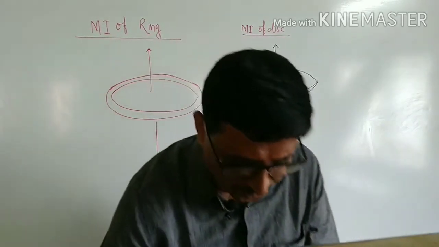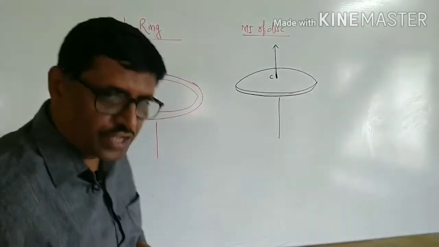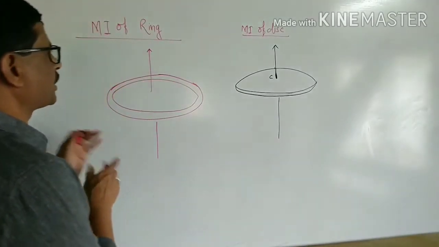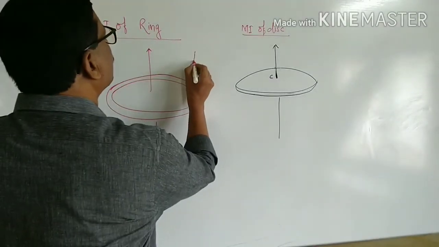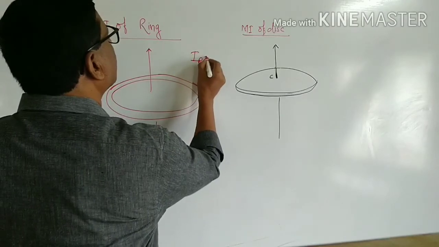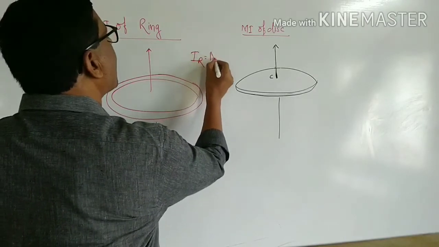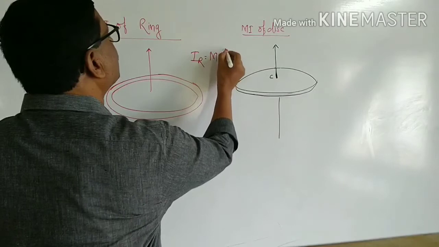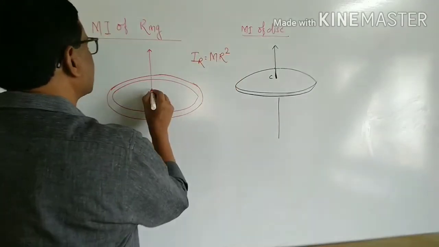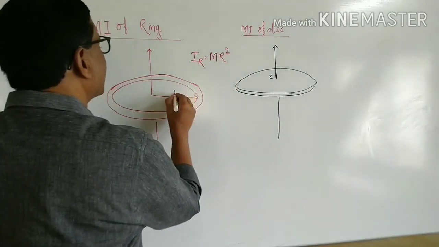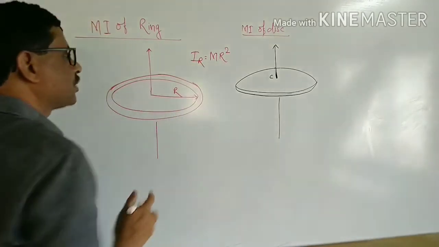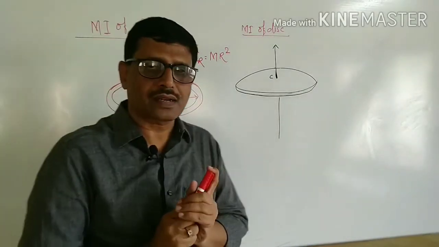Therefore, the moment of inertia of the ring is the product of mass and square of the distance. The mass is at an equal distance from the axis, that is the radius, and hence the moment of inertia of a ring is MR square.